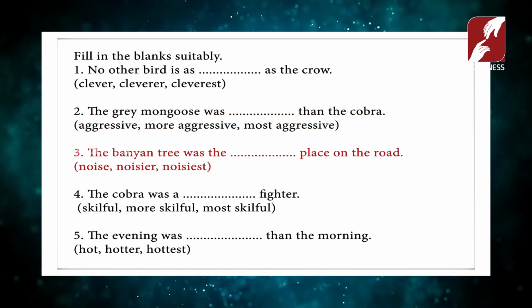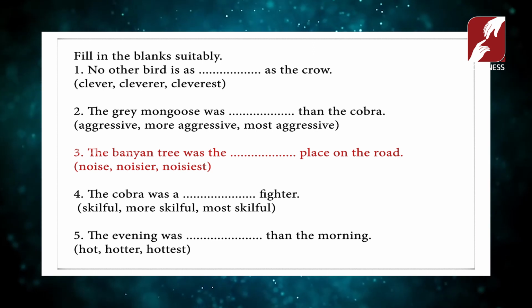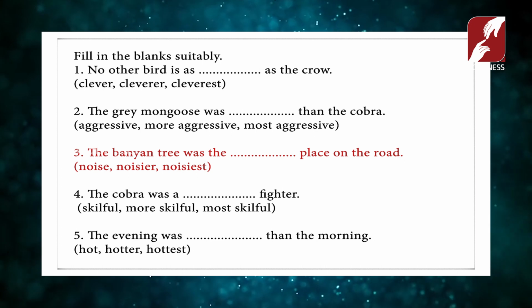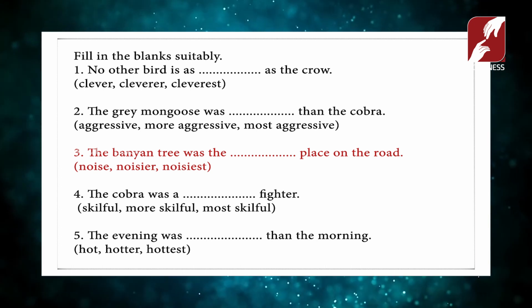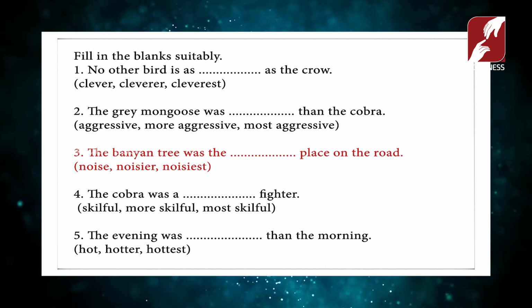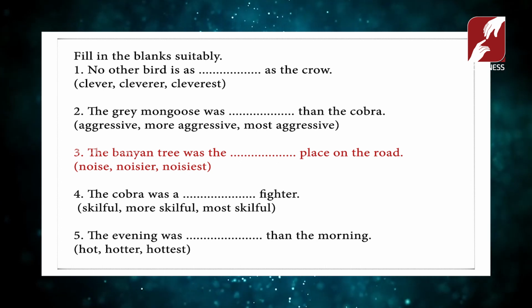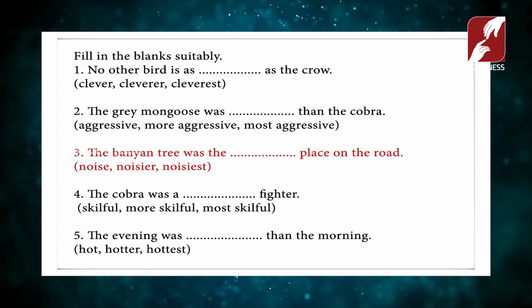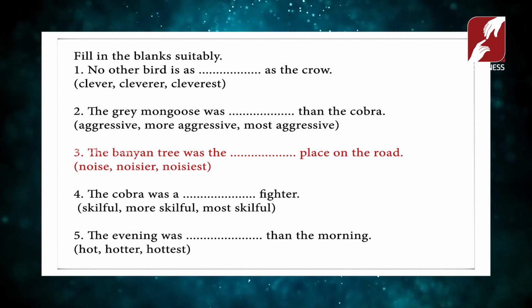The banyan tree was the dash place on the road. That means there are a lot of other trees on the road and this banyan tree was the dash place on the road. Noisiest, because superlative degree is used over here. And see the fourth one.